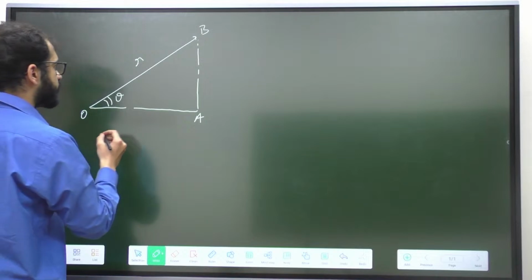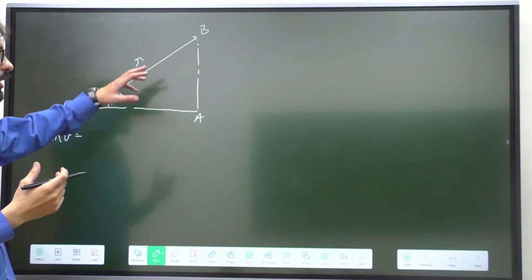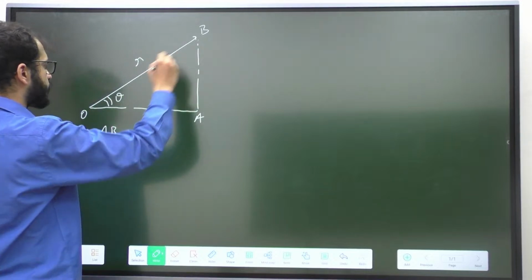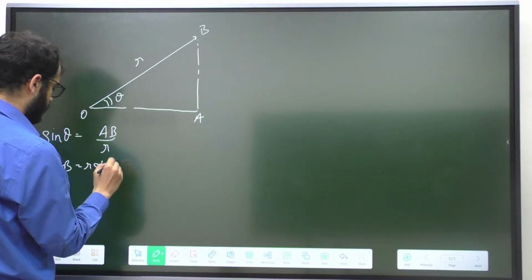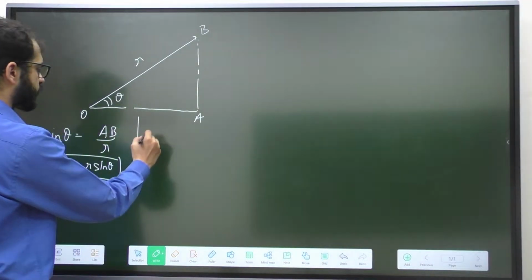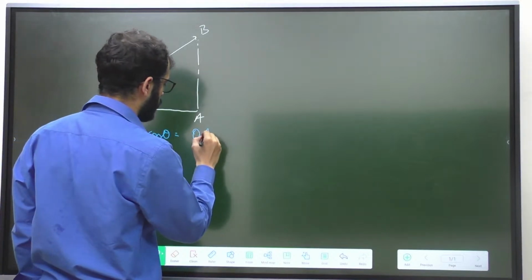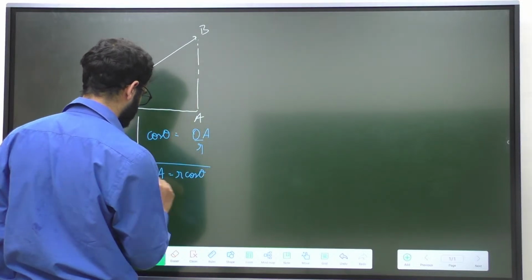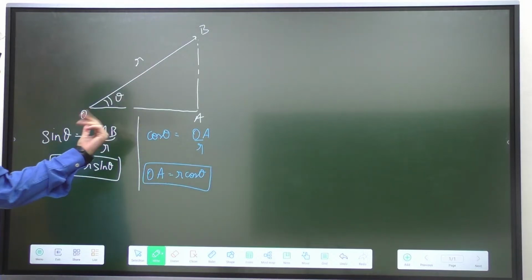Now if I have to find sine theta, what will sine theta be? Sine theta is the ratio of the vertical component to the hypotenuse. The vertical component is AB, hypotenuse is r. So I can say that AB is equal to r sine theta. Now if I have to find cos theta, cos theta is the horizontal component upon the radius. So it's going to be OA upon r. So I'll write OA is equal to r cos theta.